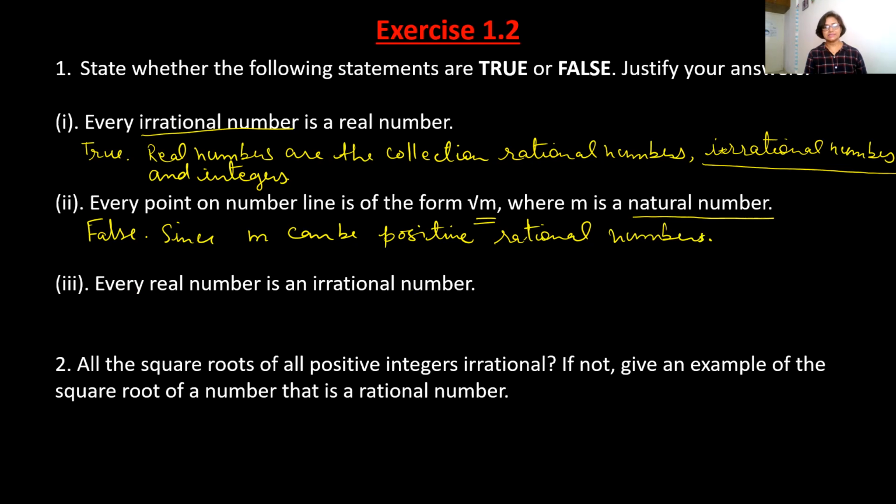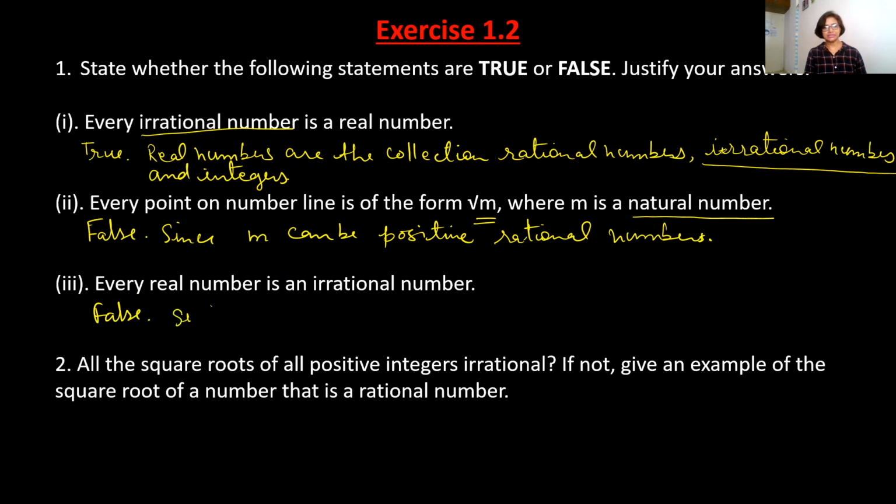Next: every real number is an irrational number. So this is also false. It is just vice versa of the previous question. If we see here, a real number is a collection of rational numbers plus irrational numbers plus integers. So this will be false, because every real number cannot be an irrational number.